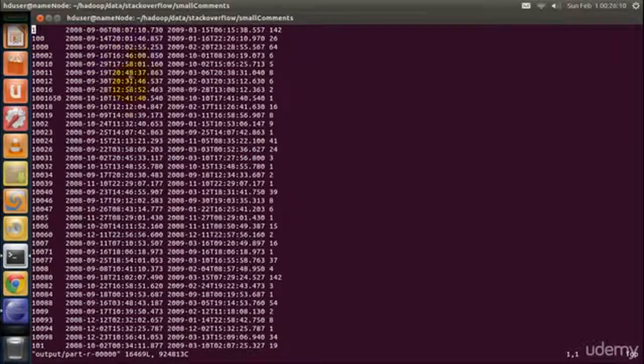This is our output. For each user, we have calculated when was the first time the user commented and when was the last time the user commented. And we have also computed the total number of comments.